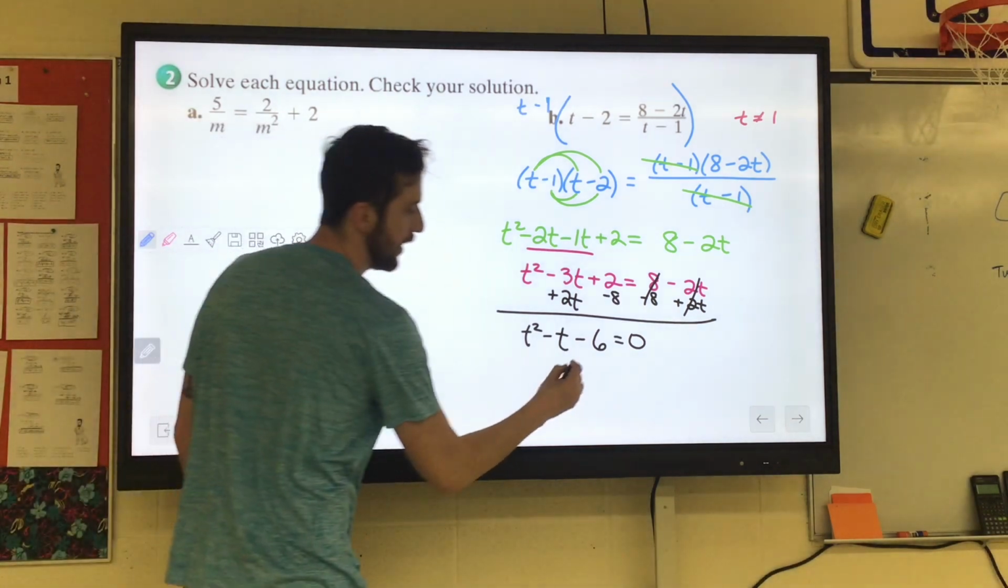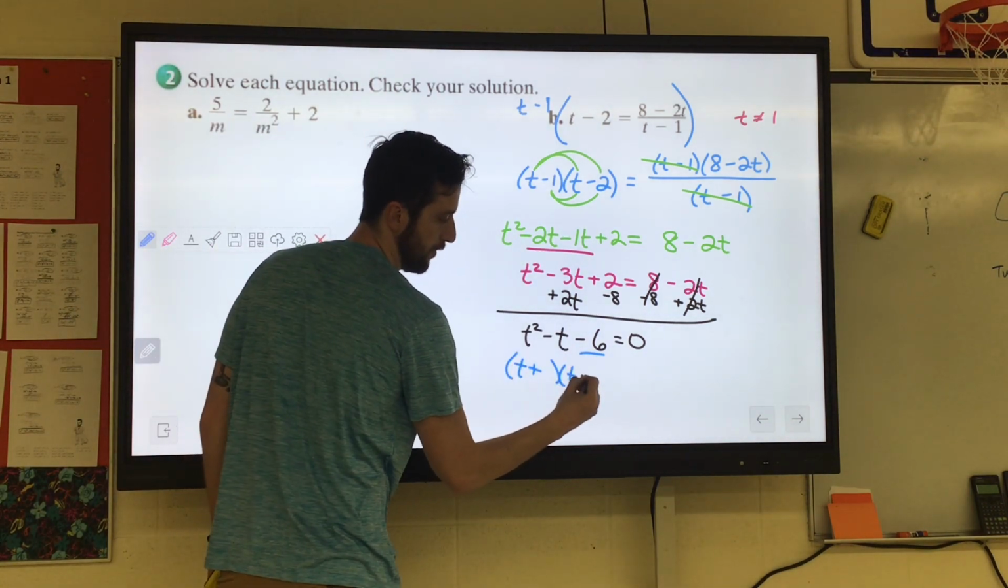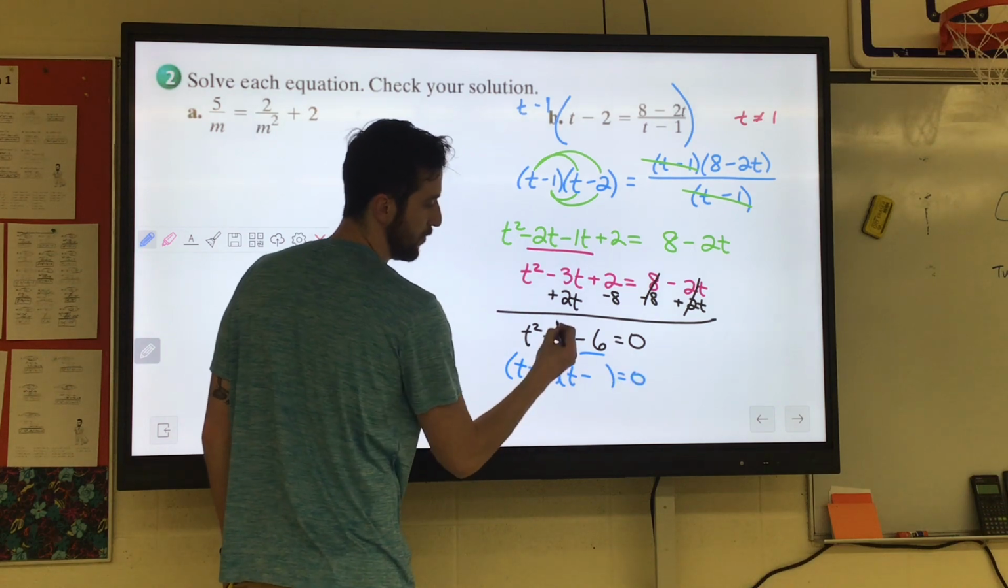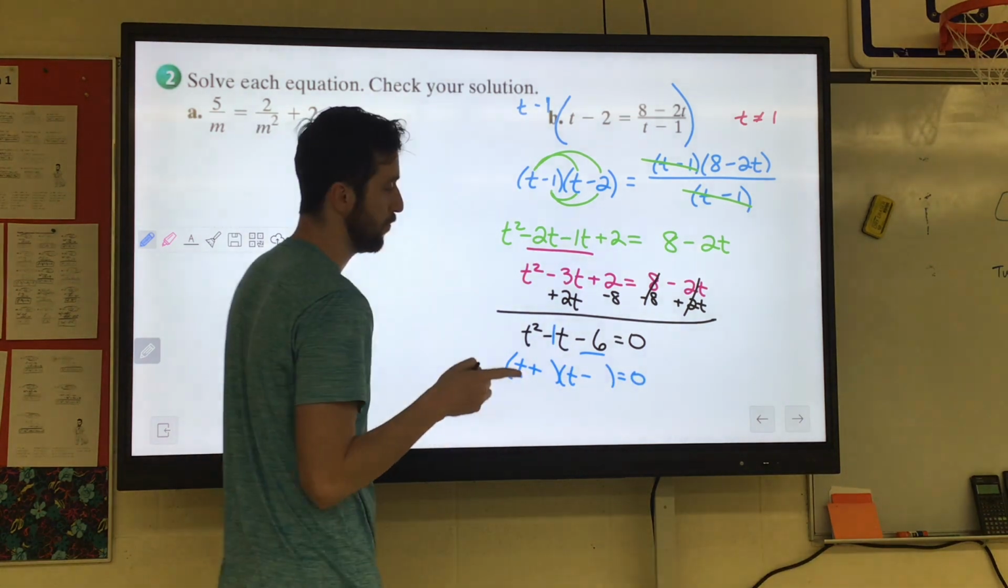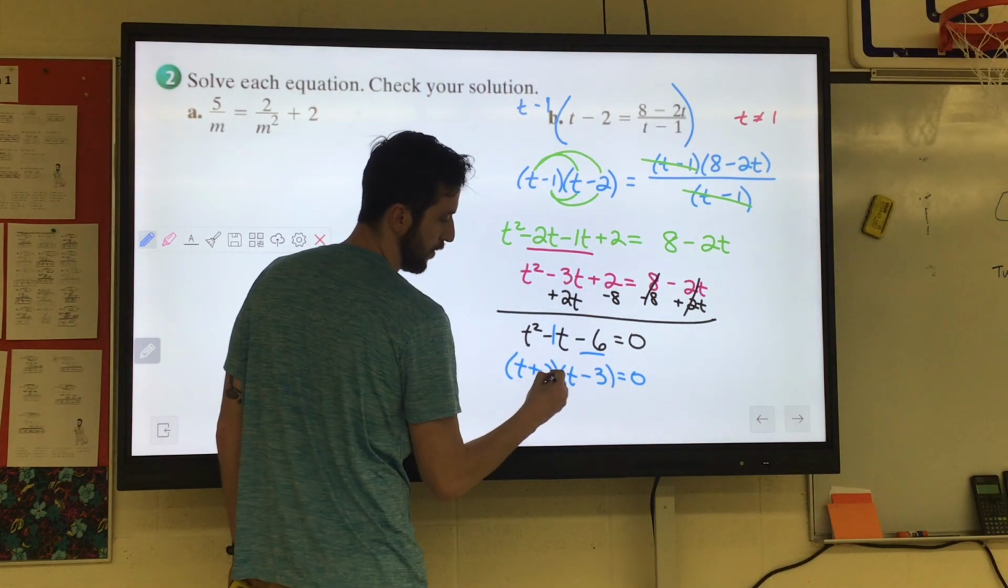All right, I see it ends in minus. I know that has to be a positive times a negative. I know they have to be the middle apart. Factors of 6 that are 1 apart would be 2 and 3. To make them add up to negative 1, it'd be minus the 3 plus the 2.